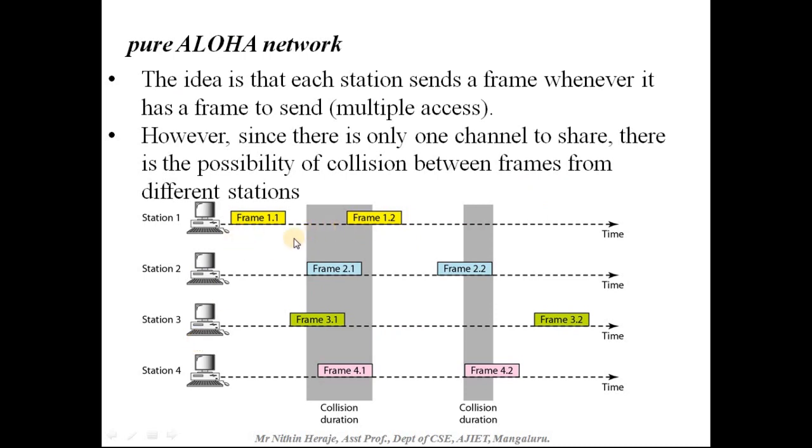If you look at this diagram, there is no control over the stations. Blindly the stations start sending the frames when they have a frame or data to send. So there is no control at all over this.